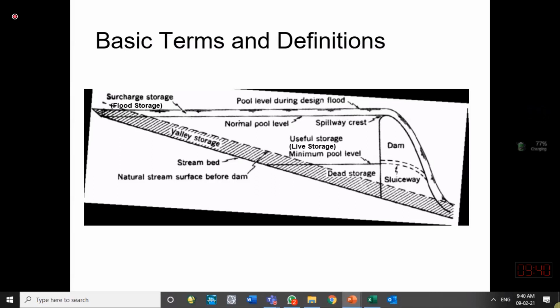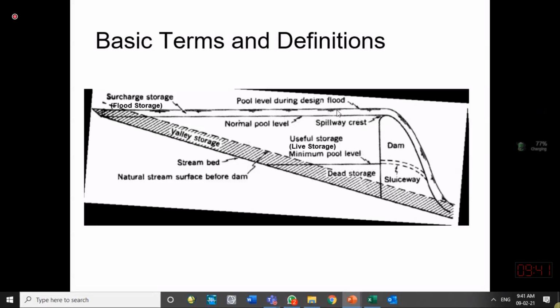One is called dead storage, which we usually keep so that the sediment is deposited in that part. We don't use that water for our irrigation purpose or hydropower purpose. So we usually use the water between the dead storage and the normal pool storage.